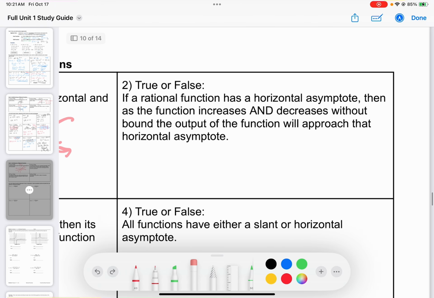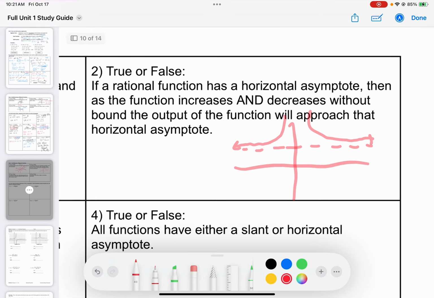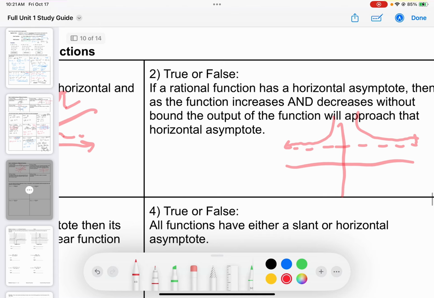True or false? If a rational function has a horizontal asymptote, then the function increases and decreases without bounds. The output of the function will approach the horizontal asymptote. So let's just sketch that out. Let's say we have a horizontal asymptote. As we increase without bound and as we decrease without bound, do we approach that horizontal asymptote? Absolutely. The horizontal asymptote is describing the end behavior, essentially. We're getting closer and closer to that, but we'll never reach it.